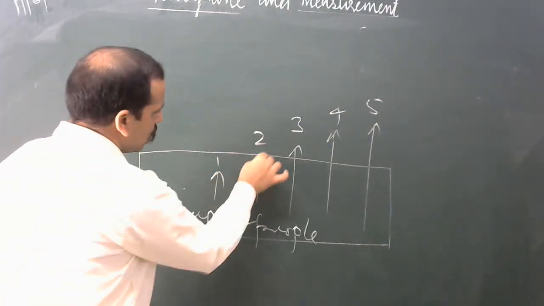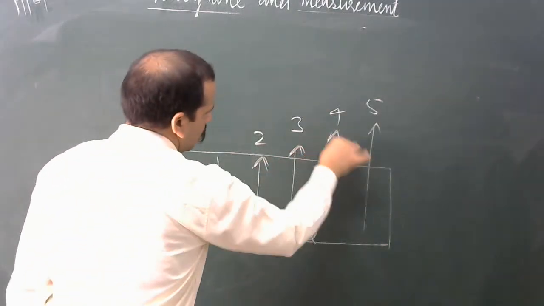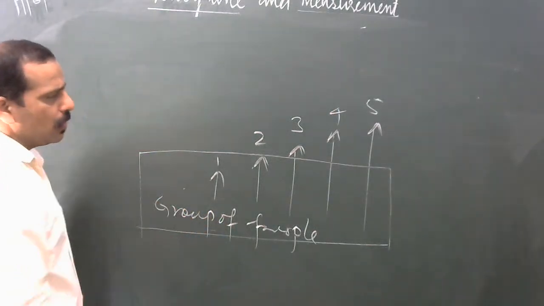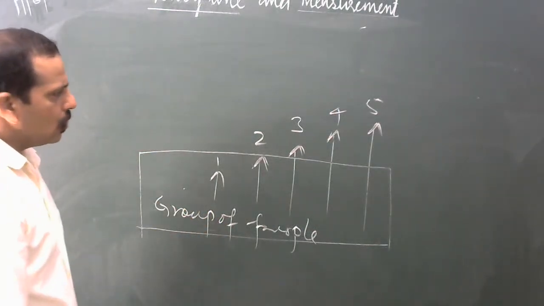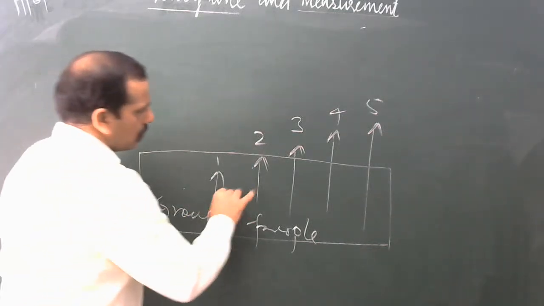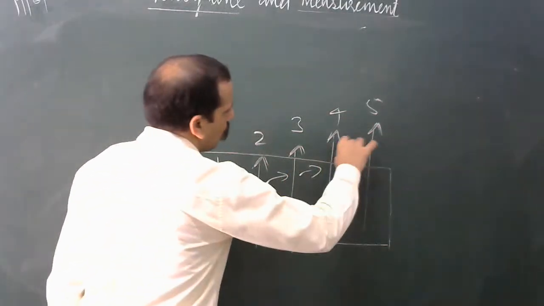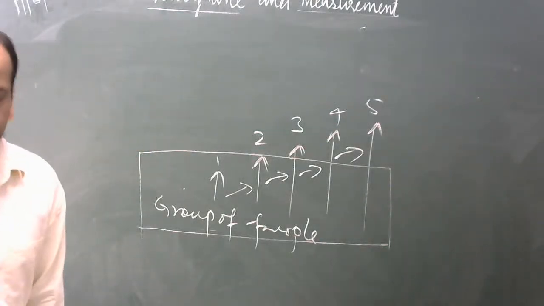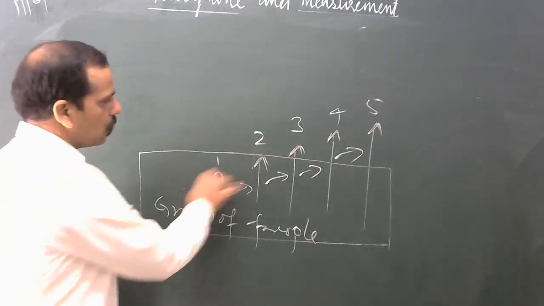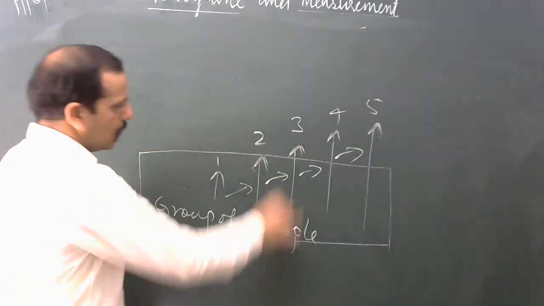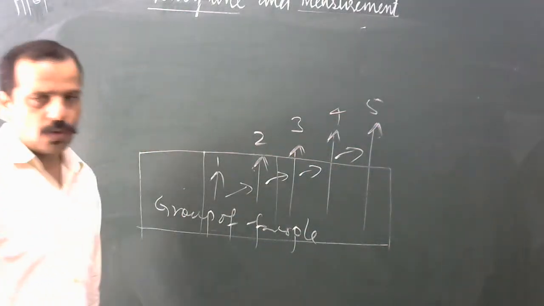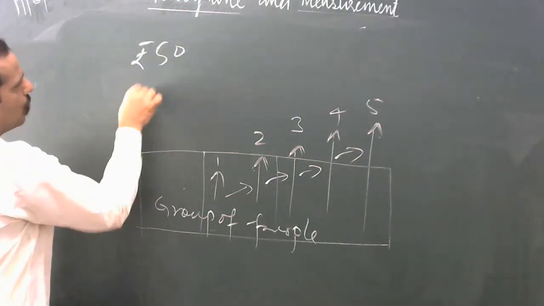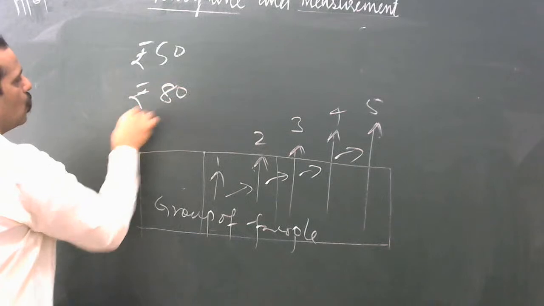When inflation keeps increasing, it is making more and more people poor. People will not be in the position to afford things. Initially they were not poor, but now they are poor. Initially they could afford things. Let the price of the goods was rupee 50, now rupee 80 or rupee 90.